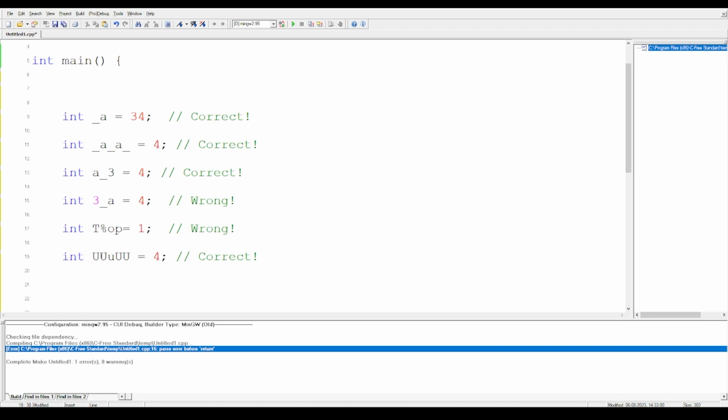One may get confused, as I said that if you use capital U, you cannot use small u. The reason was that if you use this variable, and in the next line you write it like this, equal to some other number, then this is the problem. Now you see that I have changed this u to this u. So this is violating the case sensitive rule, and this will be wrong. When you declare one variable once, whether it's capital or small, it doesn't really matter. So that is absolutely correct.